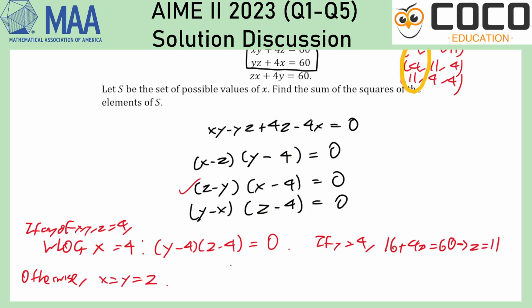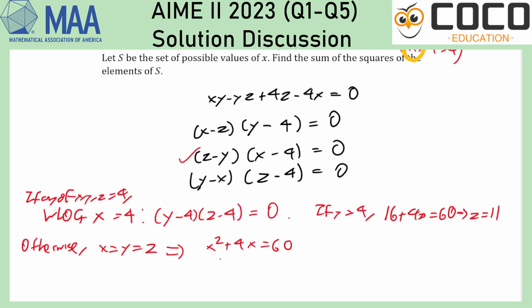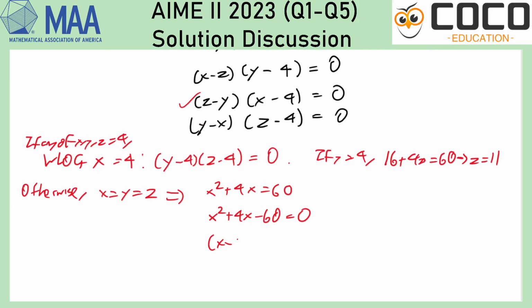And I can now just put that into what would be 3 copies of the same equation. x squared plus 4x equals 60 gives 2 different solutions. I was just thinking whether it overlaps with just now, but it actually does not. So x equals 6 or negative 10.